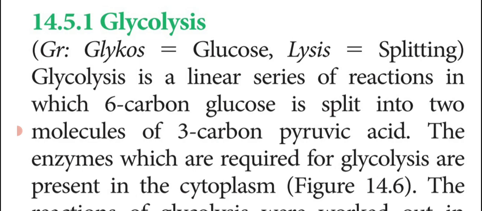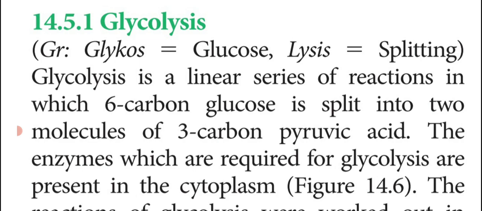This glycolysis contains a series of reactions in which the 6 carbon glucose splits into 2 molecules of 3 carbon pyruvic acid. I told you, isn't it? That is said to be glycolysis. Important 2 mark question: what is glycolysis?